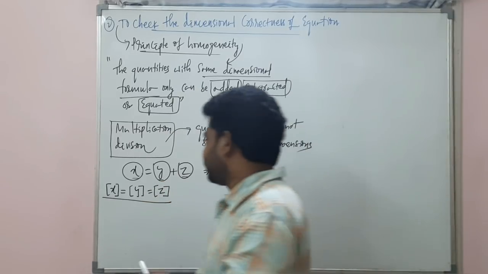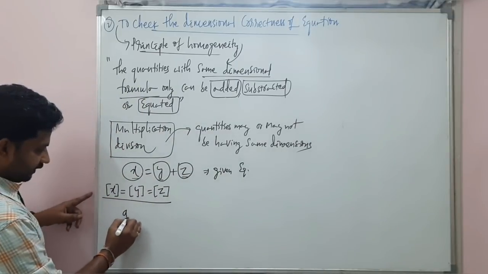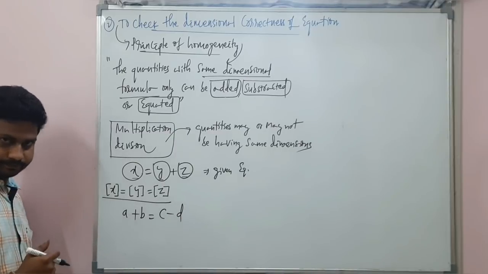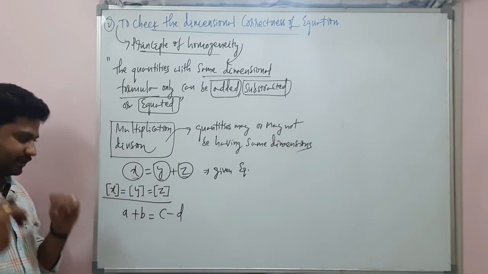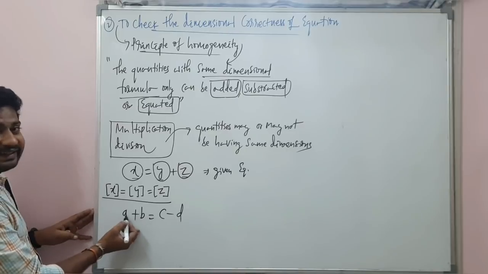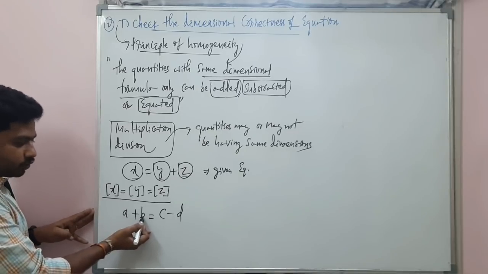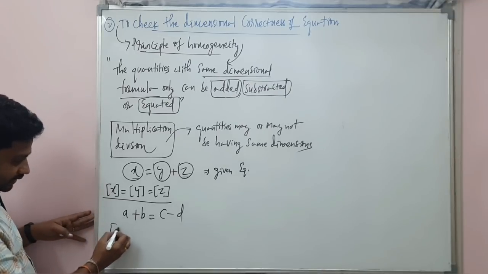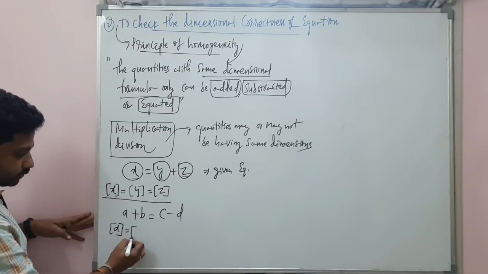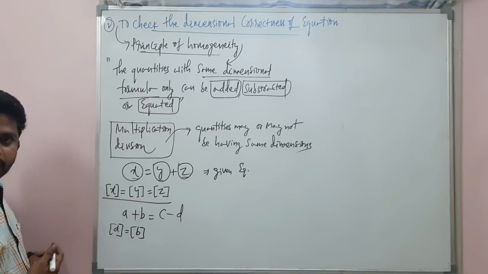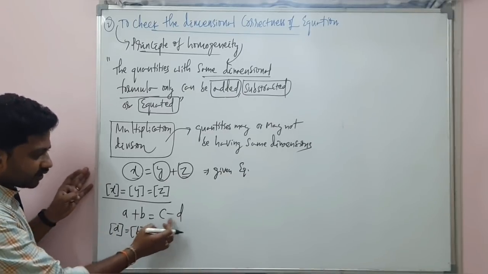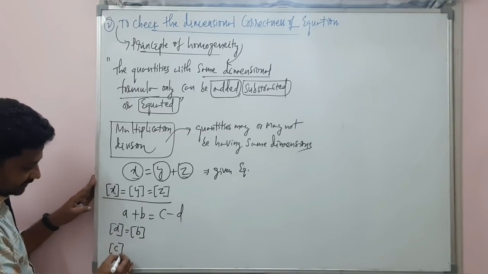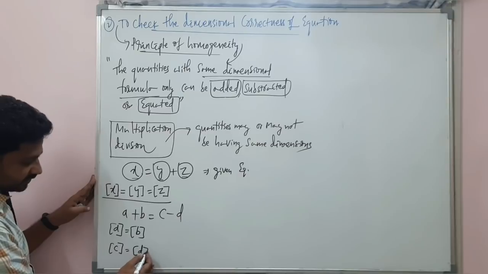Another equation, let me write another equation. If I write a plus b is equal to c minus d. Okay, first thing, we are doing addition here. To add two physical quantities, their dimensions must be same. So I can clearly write a is equal to b dimensions. To subtract two physical quantities also, their dimensions must be same. So I can write c is equal to dimensions of d physical quantity.